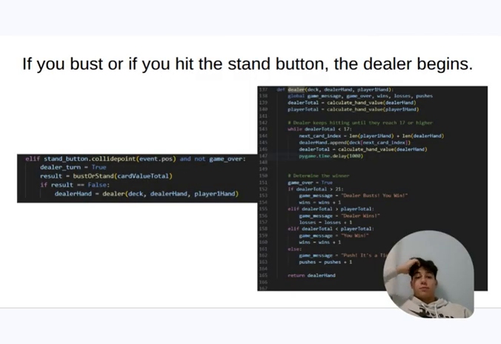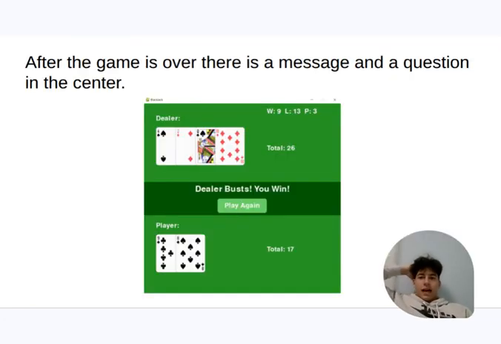Once the player either stands or busts, the dealer must get to 17. Here the logic is implemented where the dealer will keep drawing from the list of cards until it either busts, beats the player, or hits 17. After the game is over, there's a message in the middle of the screen prompting the user to play again.